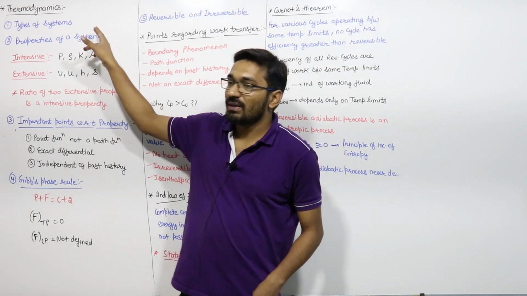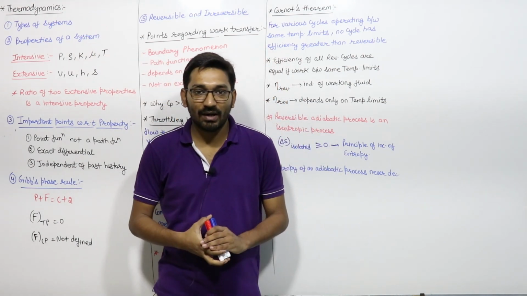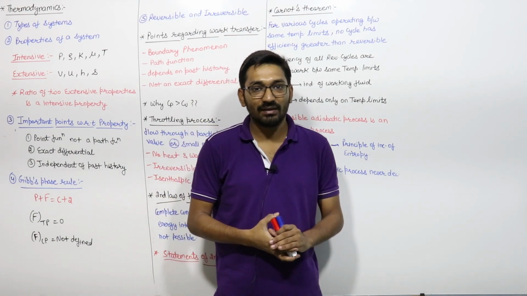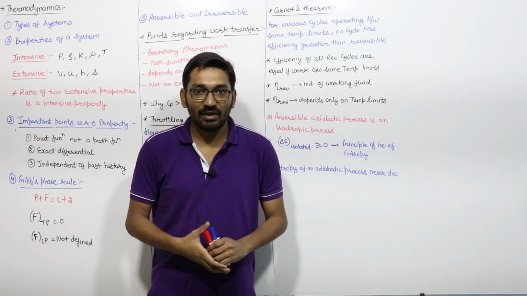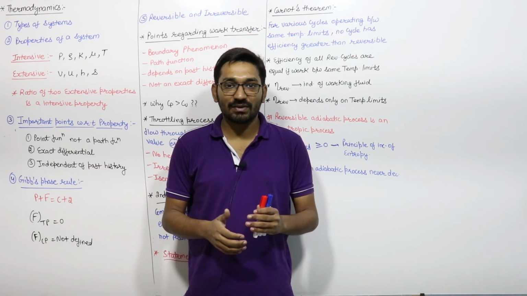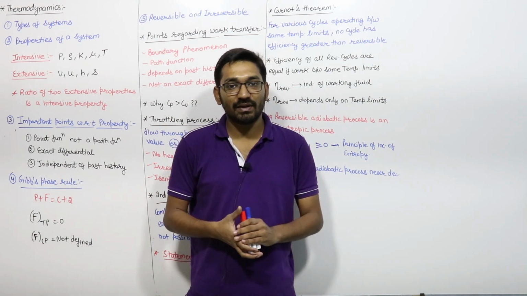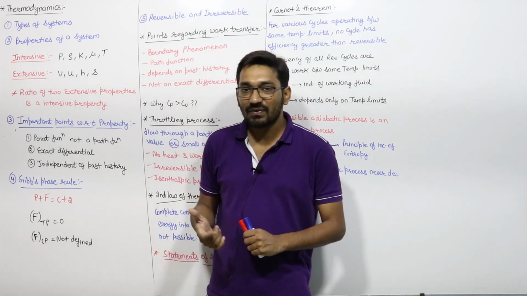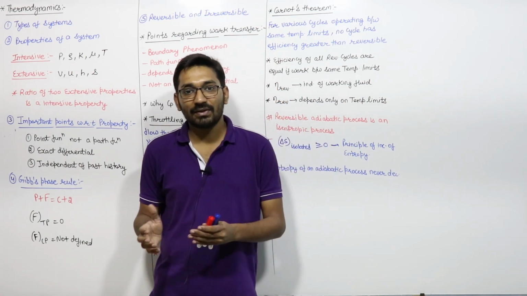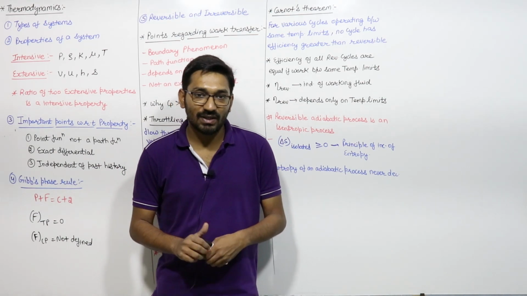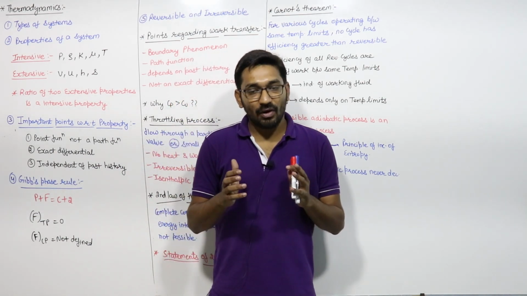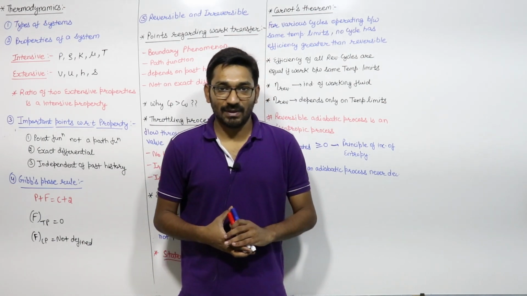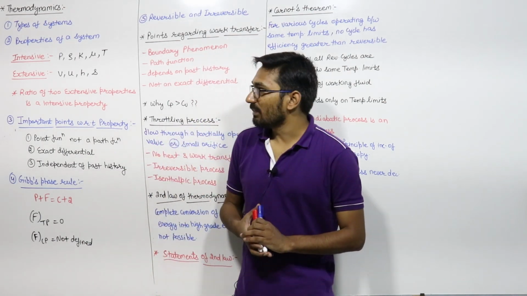So first of all, let us see what are the types of system in thermodynamics. There are 3 types of system: open system, closed system and isolated system. In the closed system, there is no mass transfer, only energy transfer can take place. In the open system, both mass and energy transfer can take place, and for an isolated system, no mass and no energy transfer will take place. So there are 3 types of system.